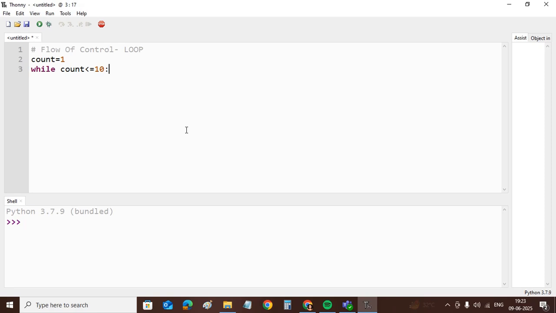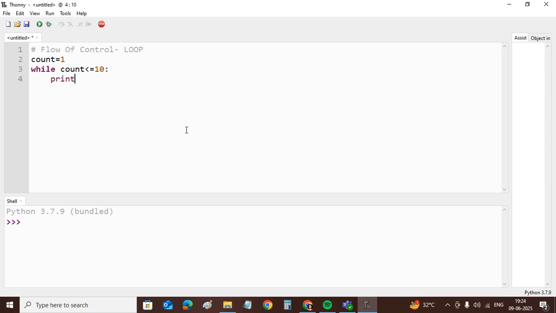As Python is a 4th generation language, we skip a few unnecessary codes. Like in 3rd generation programming languages we used to write curly brackets for a block. Here the curly bracket concept is removed. Instead we are using a colon and then indentation to maintain the block structure. So this is the condition for the while loop: while count less than or equal to 10 colon. It means the condition will remain true as long as count has a value from 1 to 10, and then inside the loop, see the indentation is there.